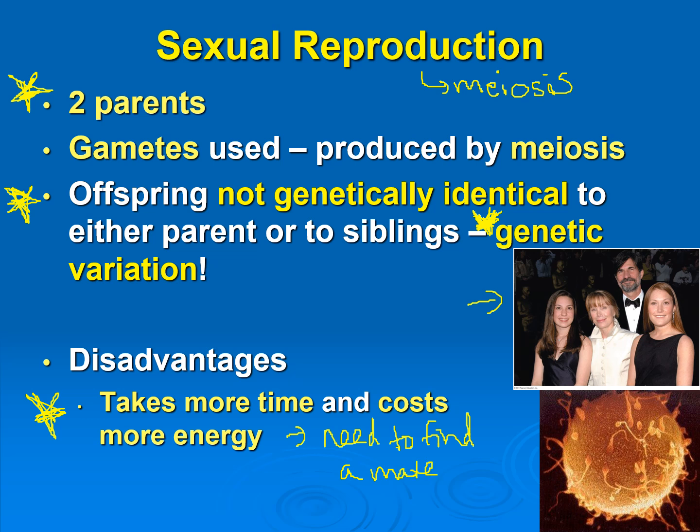And then this is a pretty cool picture on the bottom here. This is actually a human egg cell, and you can see all of the sperm cells here that are trying to fertilize it. You can see there's a really huge size difference between a human egg cell and the sperm cells. So that's kind of a cool picture.